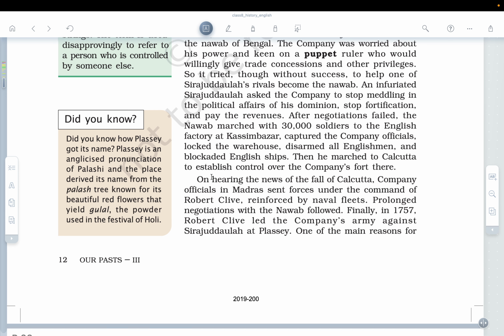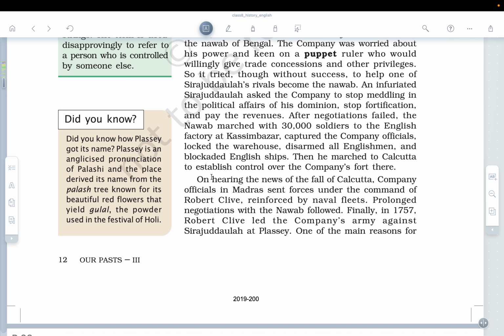Because we are reading the NCERT, not much information is given, but actually that led to the Black Hole tragedy. That is famously known in history as the Black Hole tragedy, and this has been asked in the BPSC also. On hearing the news of the fall of Calcutta, company officials in Madras sent forces under the command of Robert Clive. Now comes the man who actually changed the politics of Bengal completely.